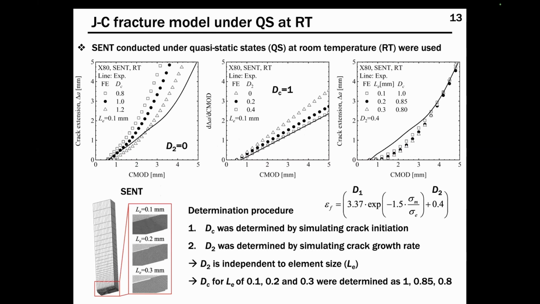The Johnson-Cook fracture model on the quasi-static state at room temperature was determined using SENT tests conducted at room temperature. Firstly, the critical damage value DC was determined by simulating experimental crack initiation, and it is determined as 1. And secondly, the value of D2 was determined by simulating crack initiation, and this is the final multi-axial fracture strain. And the parameter D2 is independent of element size, and the critical damage value DC was dependent on the element size.